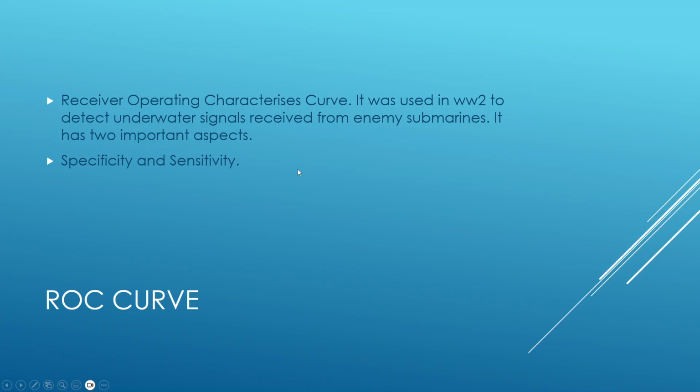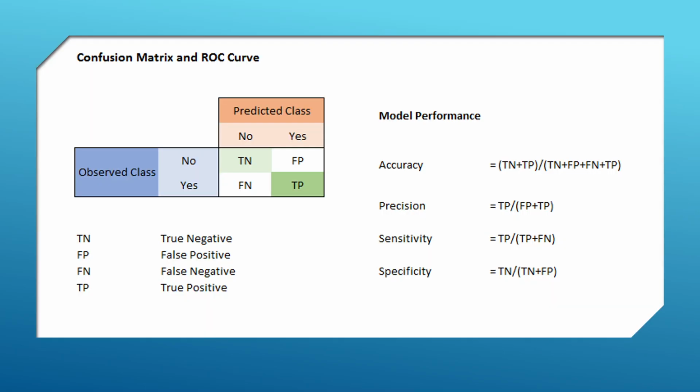Now, there is something known as the ROC curve. It is known as the receiver operating characteristic curve. Actually, it was used in World War II to detect underwater signals received from enemy submarines. It has two important aspects, specificity and sensitivity. Now we will learn both.